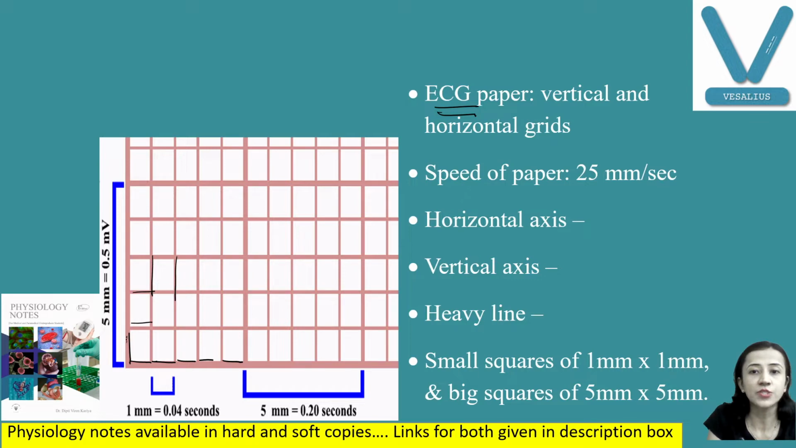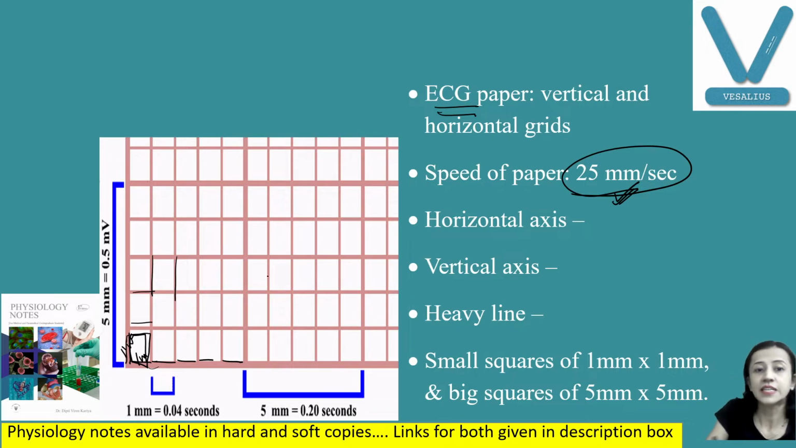So what is the size of square? These are squares which are formed 1 millimeter by 1 millimeter. Fine. This is the size of square. Now another important thing here is your paper moves at a speed of 25 millimeter per second. In 1 second, 25 small squares are moving here.